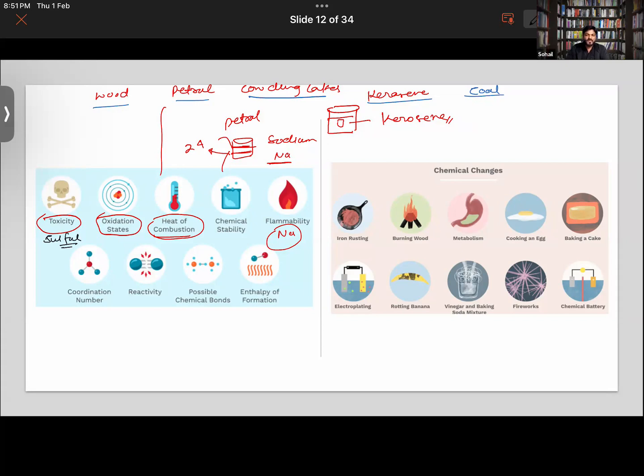The people who are extracting sulfur from a mine, the process is very dangerous for their health, because if they inhale the smoke of sulfur, it causes problems in the respiratory tract. So all these are chemical attributes of a given substance. There are some more which you don't have to study right now. You will study that later in higher classes. Is that clear?